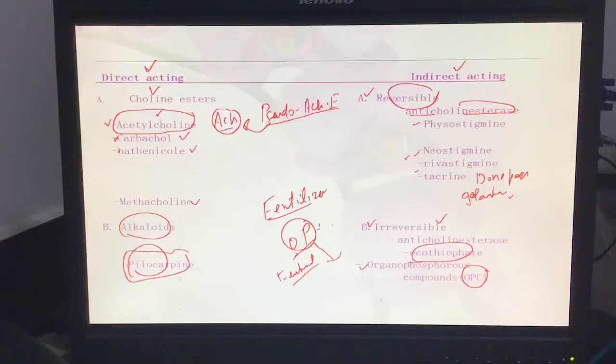All these drugs, acting directly or indirectly, stimulate the function of the parasympathetic system. What happens with the parasympathetic system? All of its functions will be high, working too much. But what about organophosphate here?